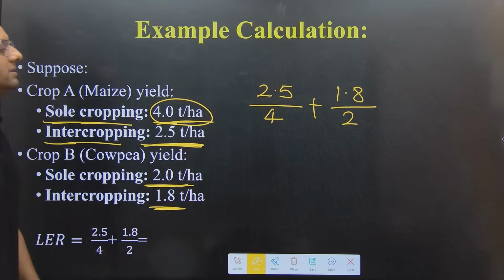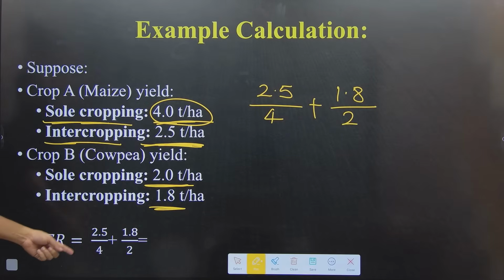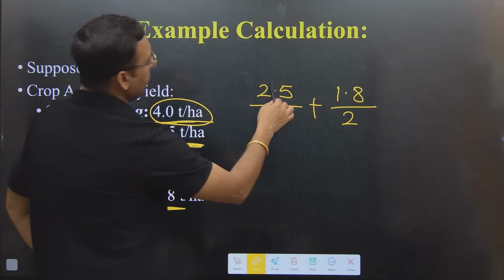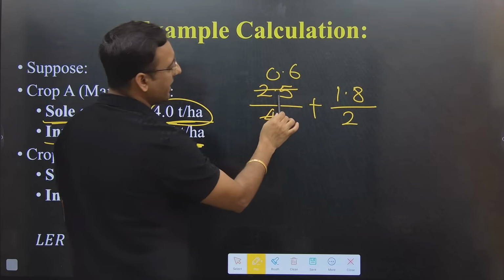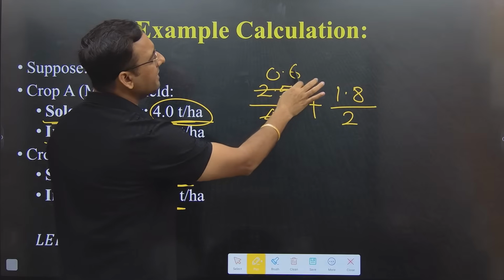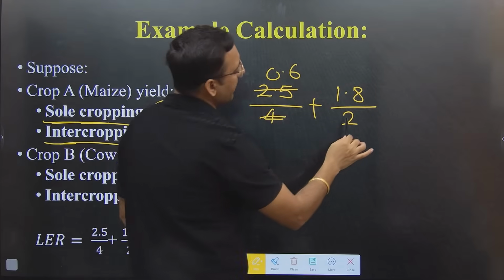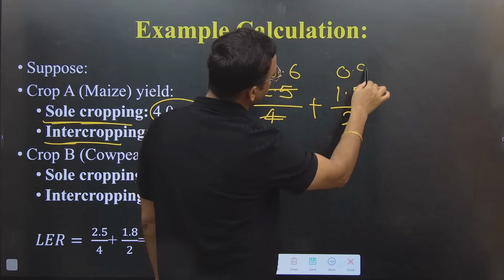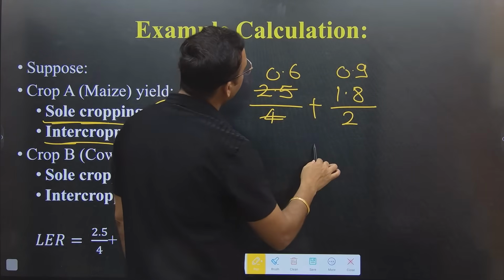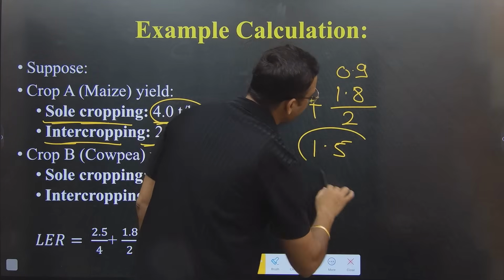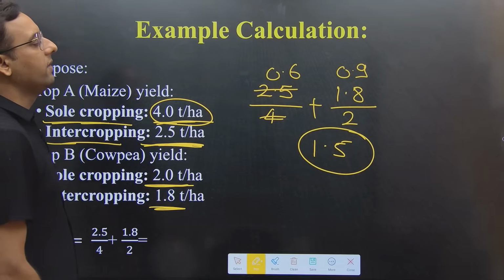It is 2. That's it guys. 2.5 by 4, 1.5 by 1.8 by 2. So if you just try to divide, it will be around 0.6, not exactly, because it will be 0.625, right? It is around 0.6 and the other will be around 0.9, right? 0.6 and 0.9 will be 1.5. So here the LER will be 1.5.